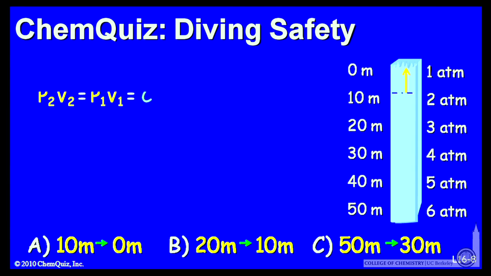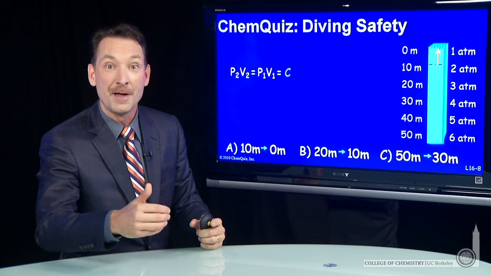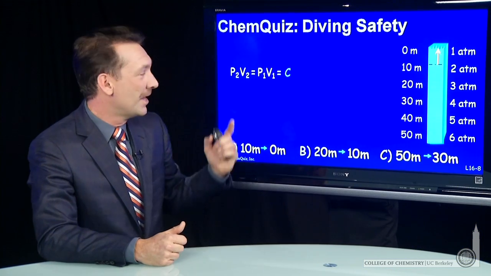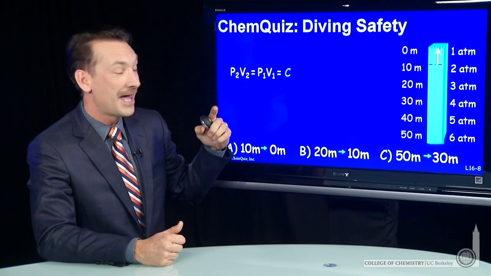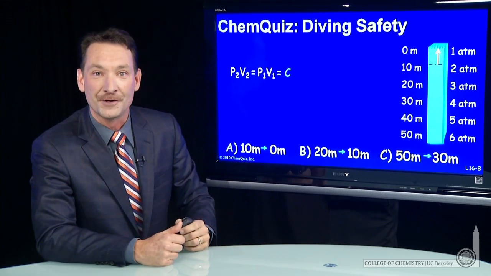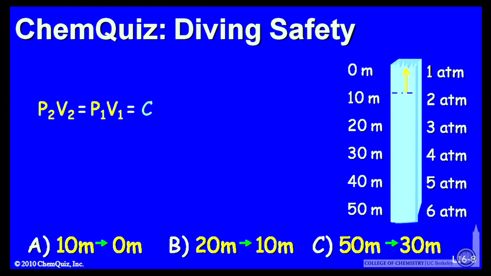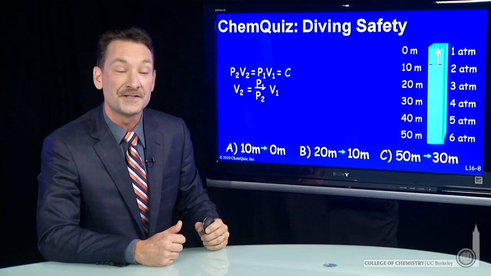So let's look at this. If we have a change in pressure and volume at constant temperature, the product of the pressure and volume, P times V, is a constant. So P2 times V2 is P1 times V1, and I can solve for the second volume, knowing the first volume and the change in pressure. It looks like this. Let's do that for each ascent.